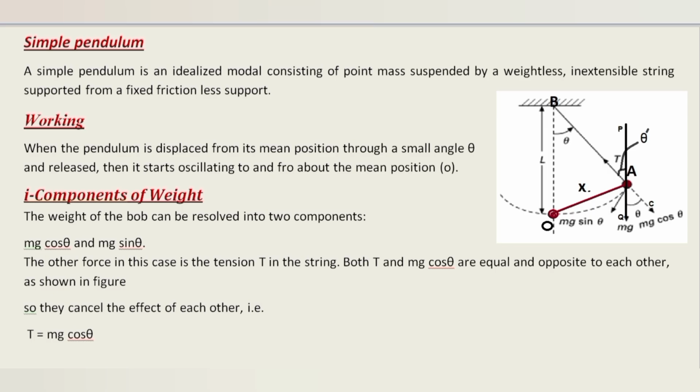The other force in this case is the tension T in the string. Both T and mg cosine theta are equal and opposite to each other, so they cancel the effect of each other as shown in the figure. So, T is equal to mg cosine theta.